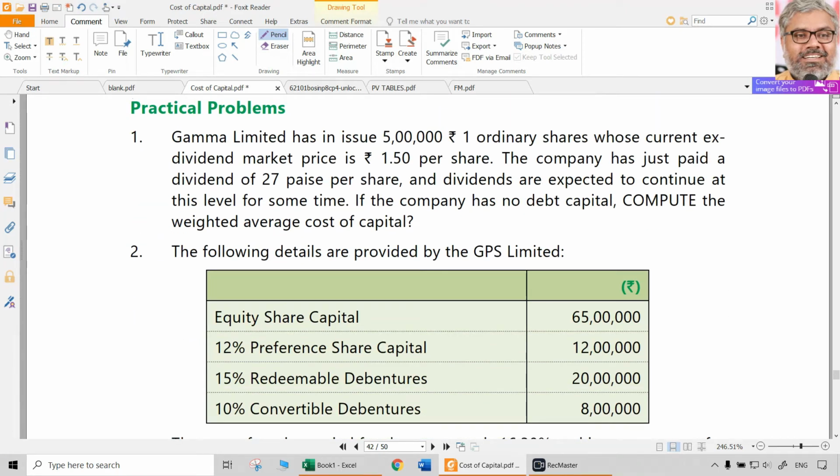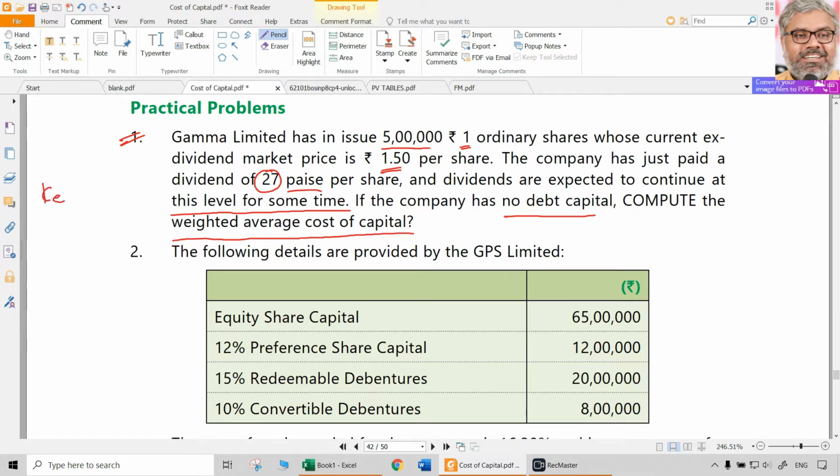Looking at question number 1, Gamma Limited has in issue 5 lakh ordinary shares of 1 rupee each, whose ex-dividend market price is 1.5 per share. The company has just paid a dividend of 27 paise per share, and dividends are expected to continue at this level for some time. Means D0 is 27 paise, D1 is also 27 paise. If the company has no debt capital, compute the weighted average cost of capital. See, when the company has only one source of finance, whatever that cost individually will itself be the weighted average cost of capital.